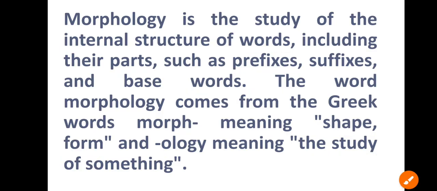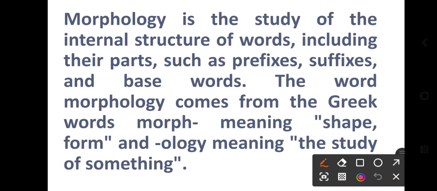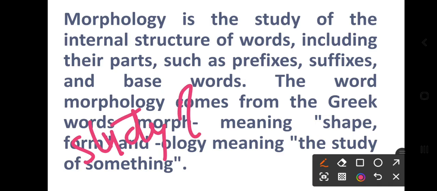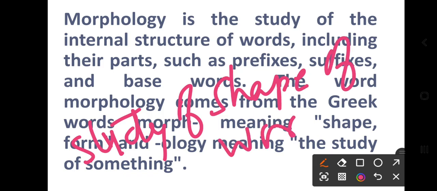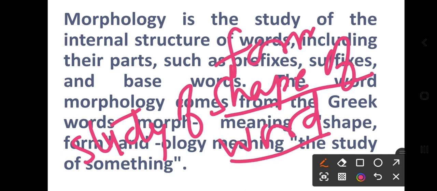So here I'm writing, that's a study of shape or form of word, right? Shape of word or form of word, whatever.